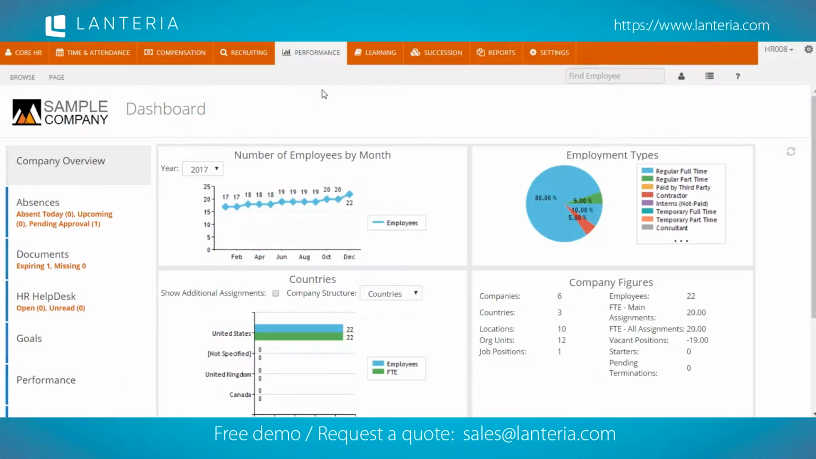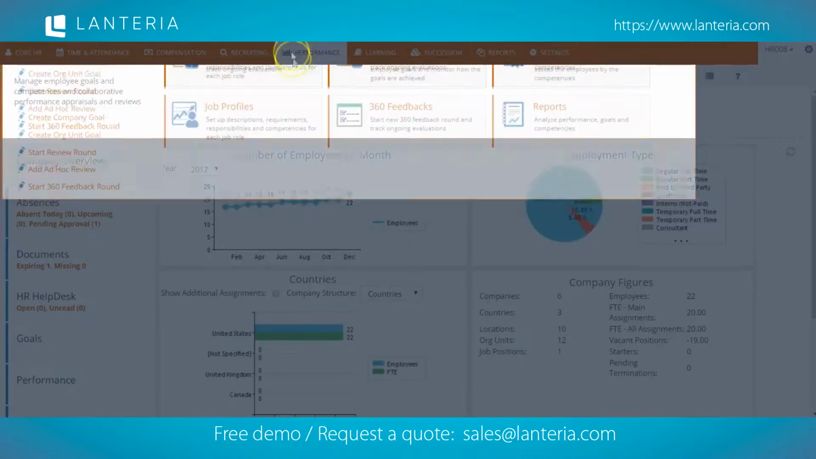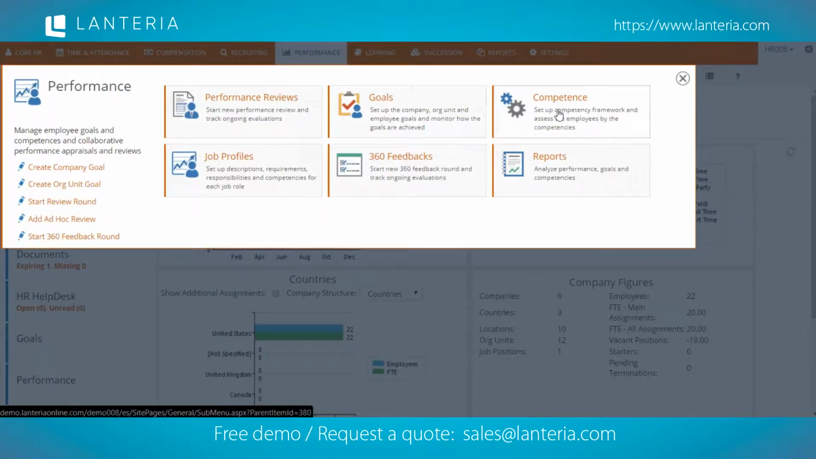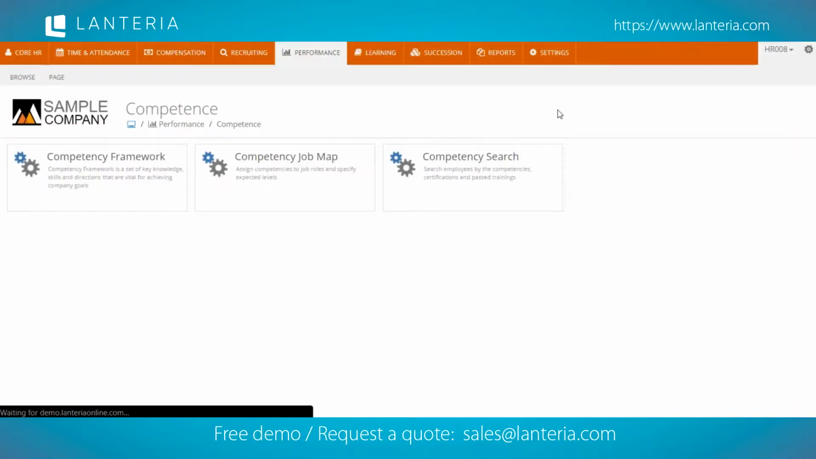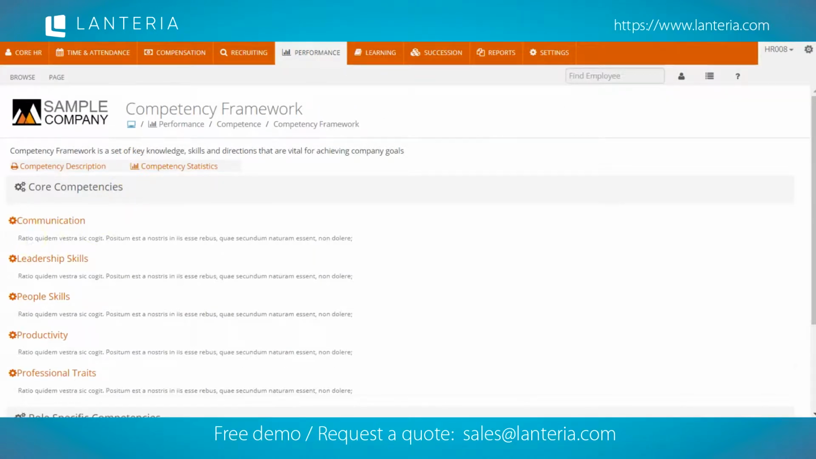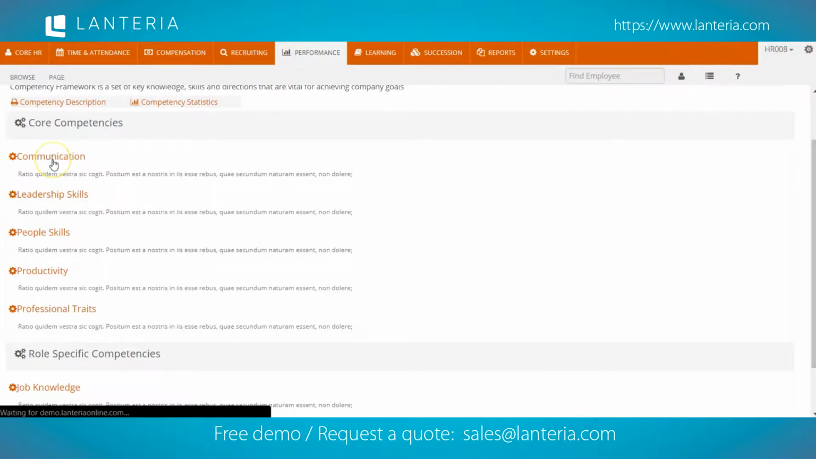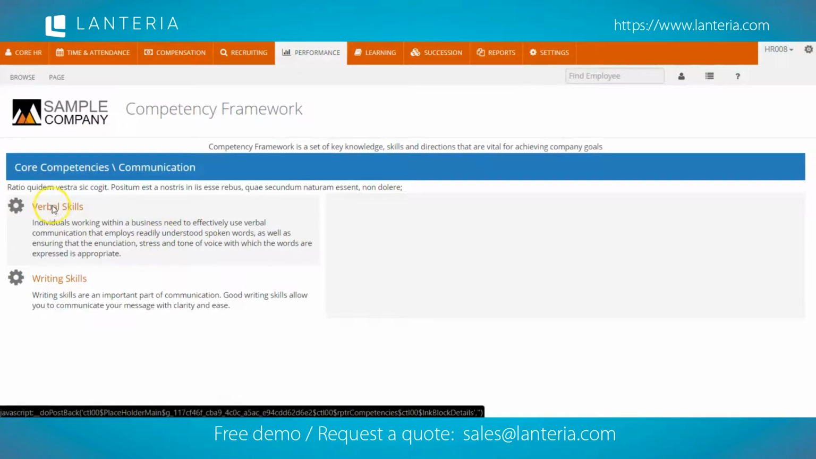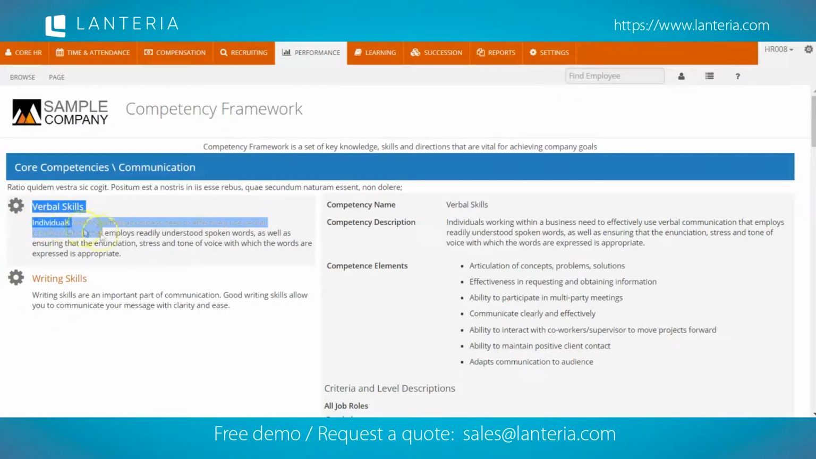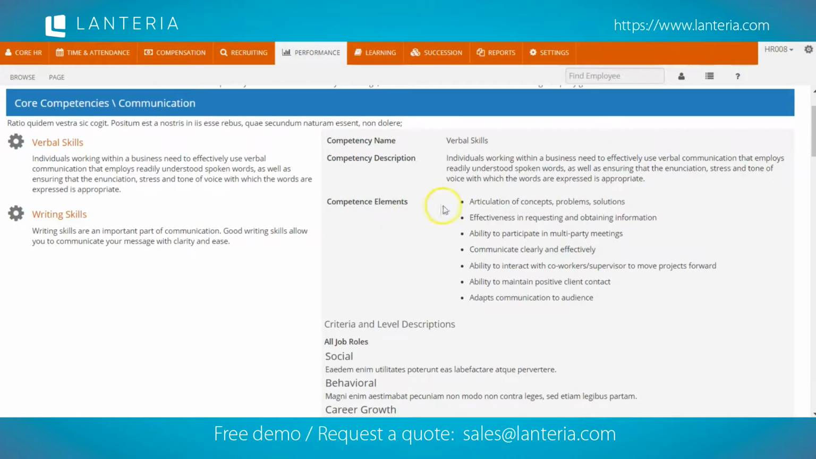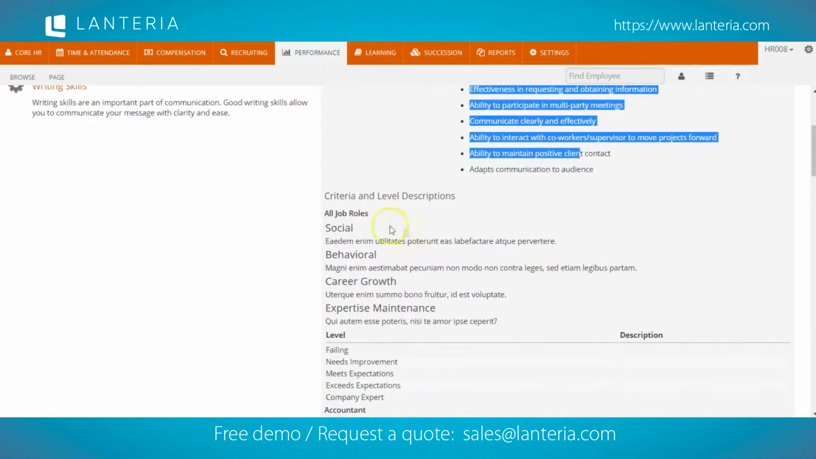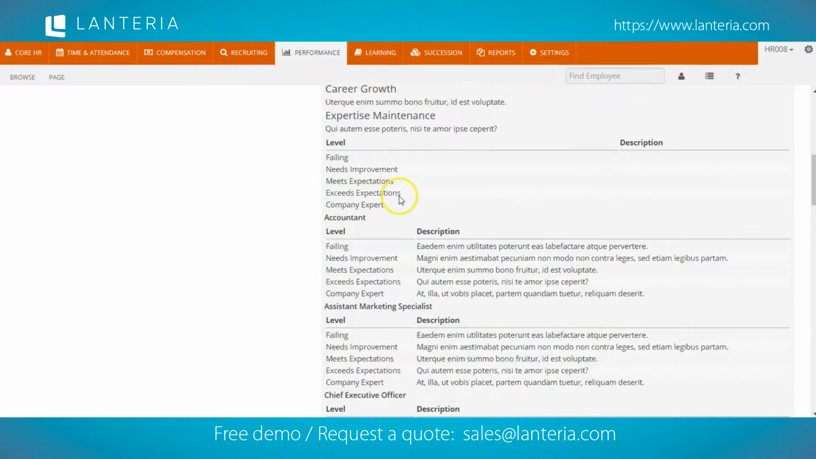The Lanteria Performance module offers organizations the ability to create a comprehensive competency framework to aid in accurate performance assessments. The competency framework in Lanteria is structured based on competency areas, which divide into competency groups, which are broken down into individual competencies. Each competency, as we see, has its own description area, elements that comprise that competency, and applies to all job roles or selected job roles as well.